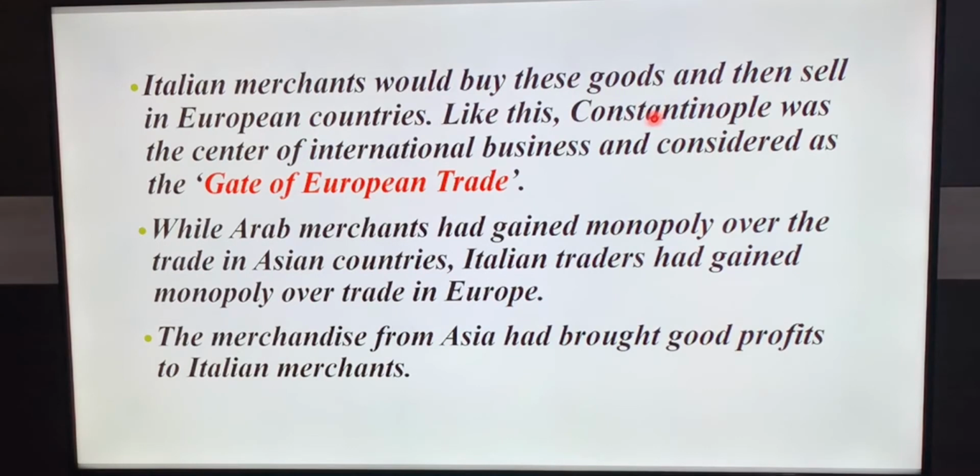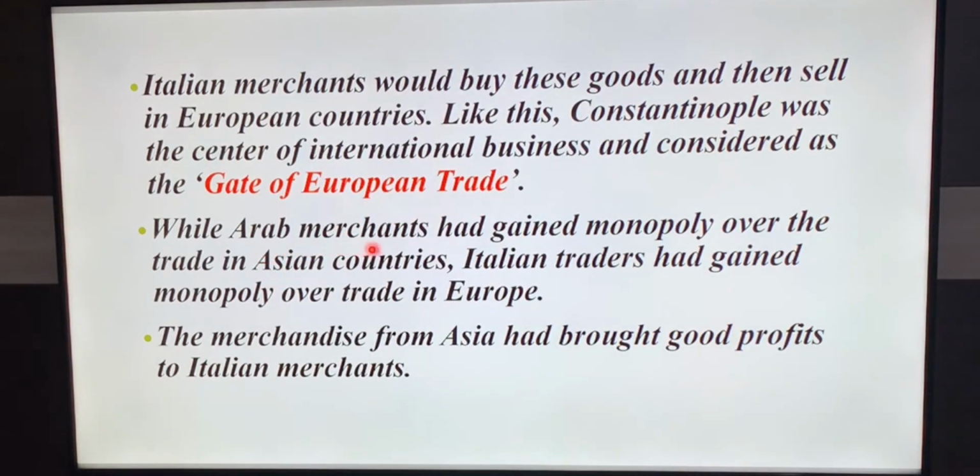The important trading center was Constantinople, which was called the Gate of European Trade, because it was a center of international business.